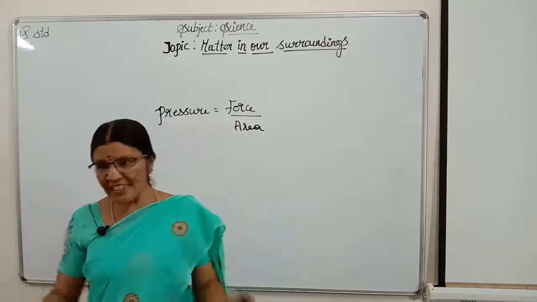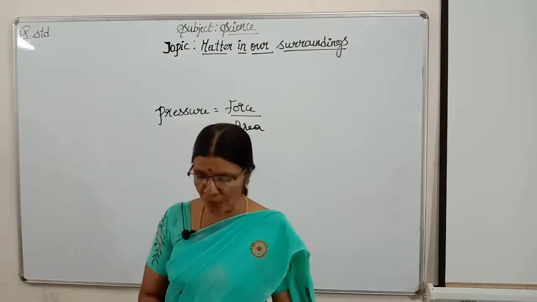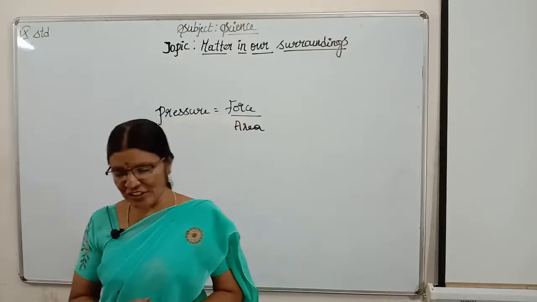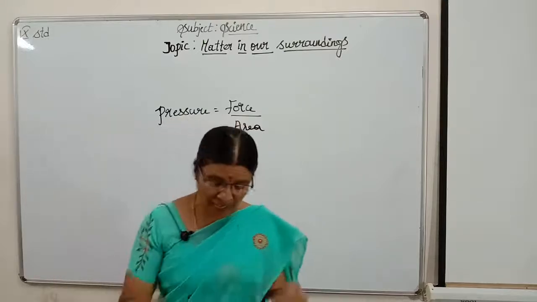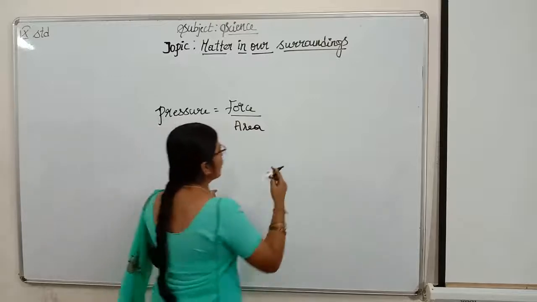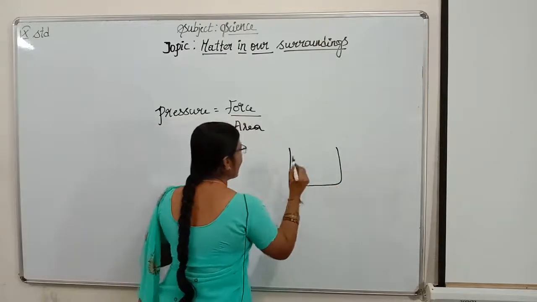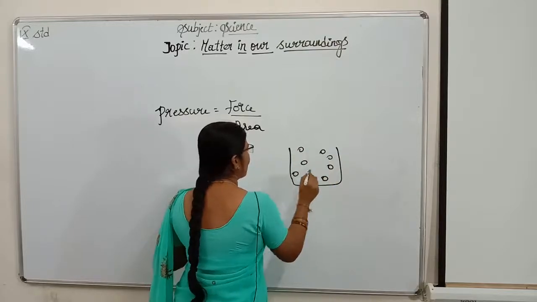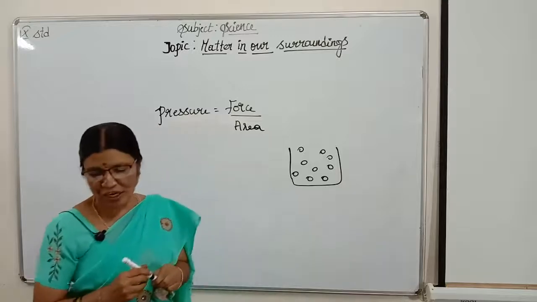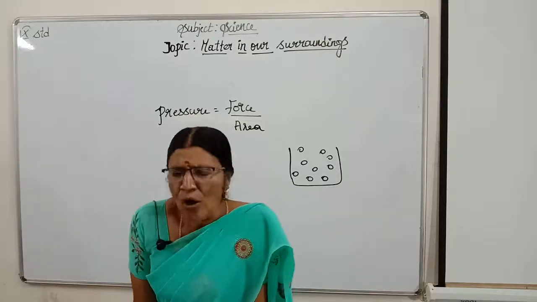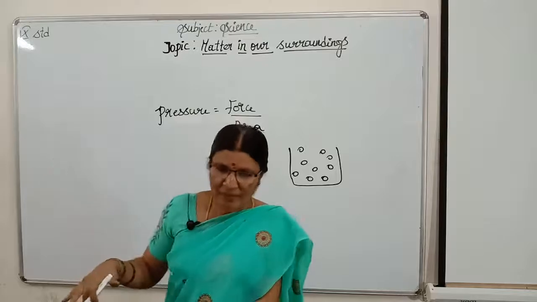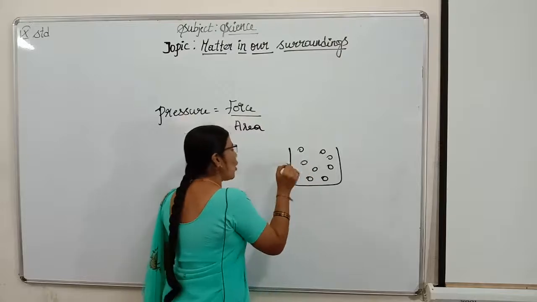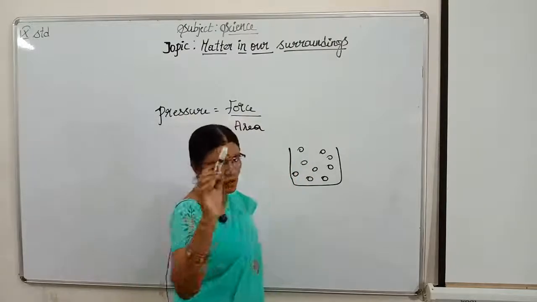But in chemistry, this is general pressure, what we spoke up to now. Now in chemistry pressure is different children. It is the property of gases. In gases, how will the particles be? In a gas, the particles are very free, isn't it? They are free to move. They move continuously, randomly, in all directions. The force exerted by these gas particles on the walls of the container is called pressure.